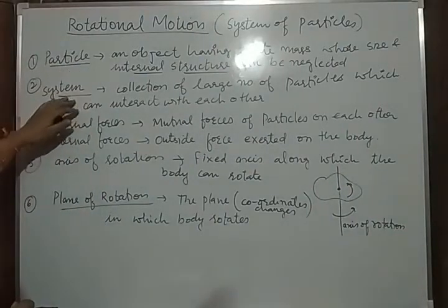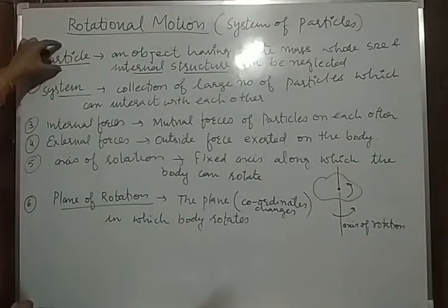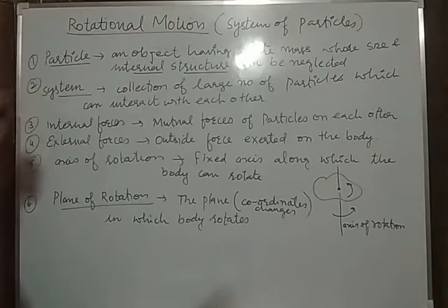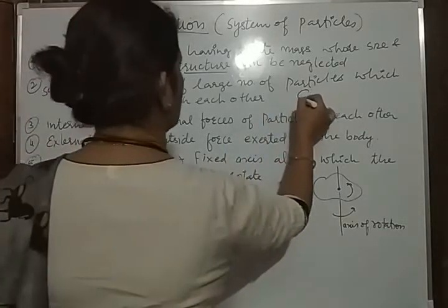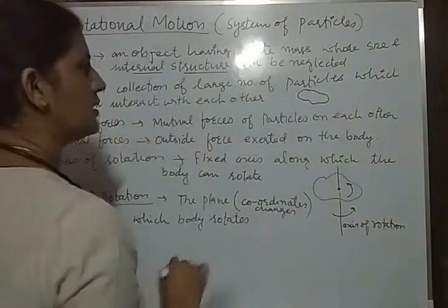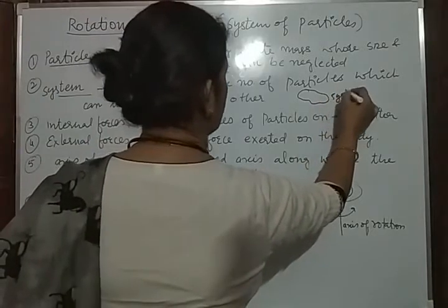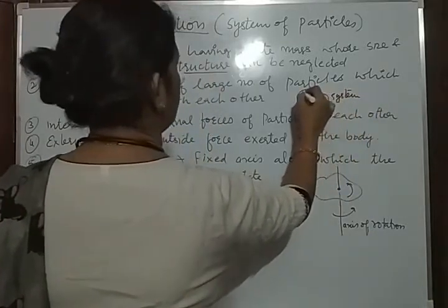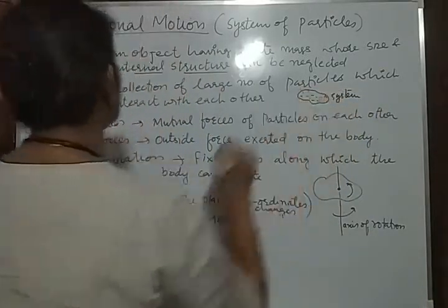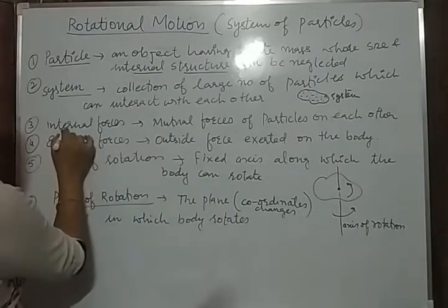Then the system. System is the collection of many particles, and these particles can interact with each other in the system. Any rigid body can act as a system, and this rigid body has many particles inside it. Then the internal forces.